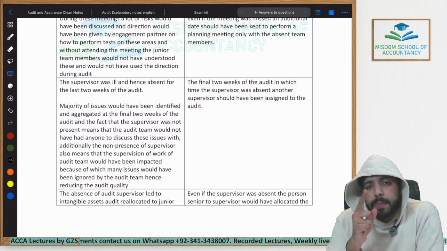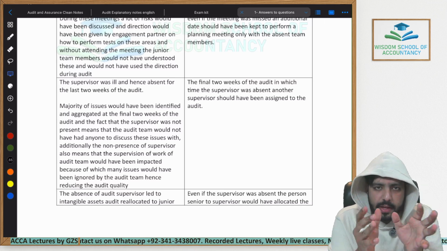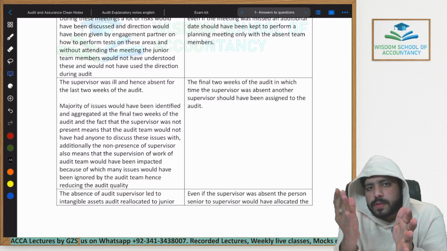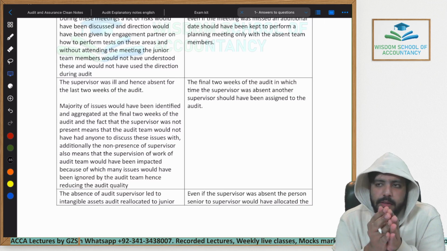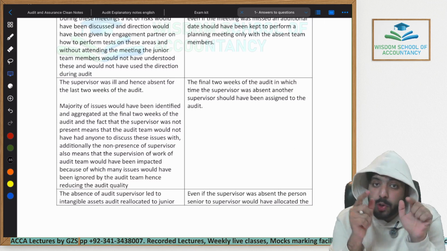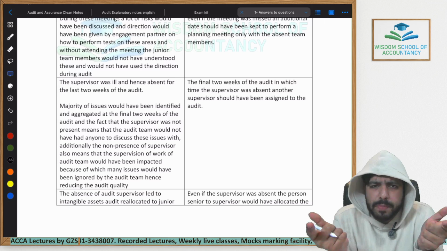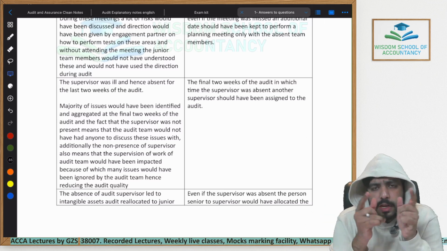What would be the appropriate recommendation in this case? Always remember that whenever you read the scenario, the opposite is always the recommendation. For example, if I'm saying that my supervisor was not present, I can write down a recommendation that he should have been present, but I can't write that, because it is not possible. If he was ill, he couldn't be present. So I can't simply write down that he should have been present.